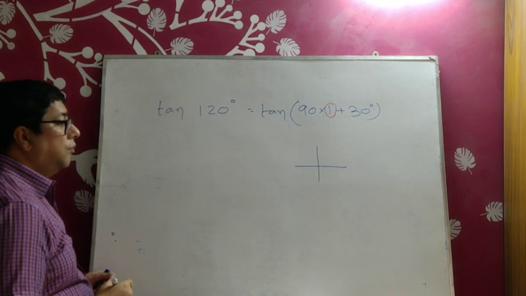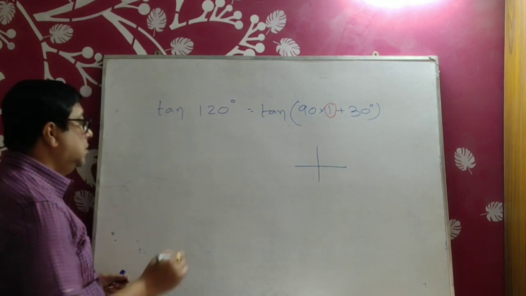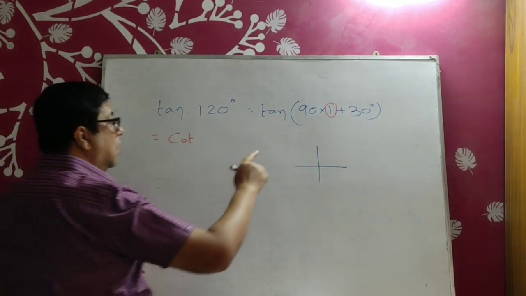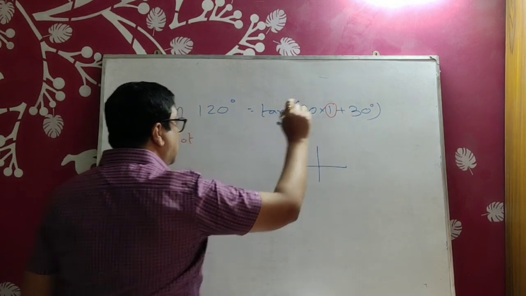So transformation will take place. Tan will become cot. This plus or minus is no matter. We'll put 30.